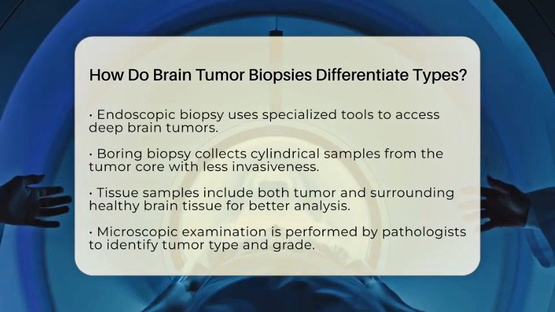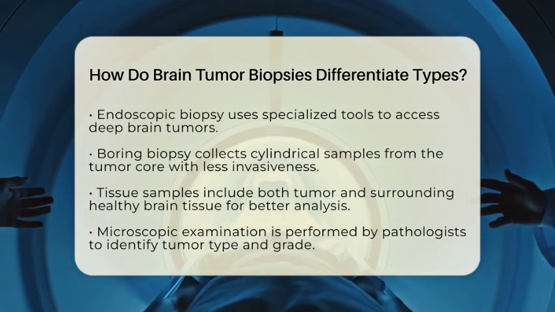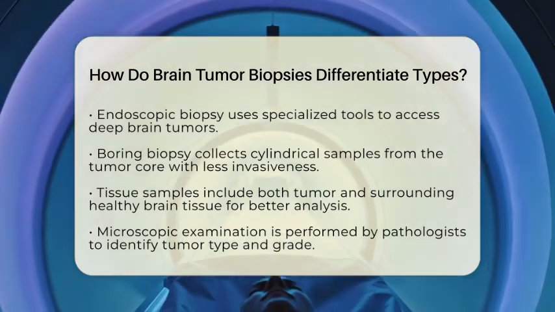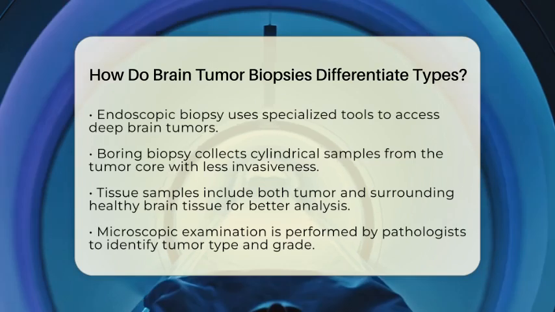Once the tissue is collected, it undergoes microscopic examination. Pathologists look at the cells under a microscope to identify the tumor type and grade. They use special stains to highlight different features of the cells.